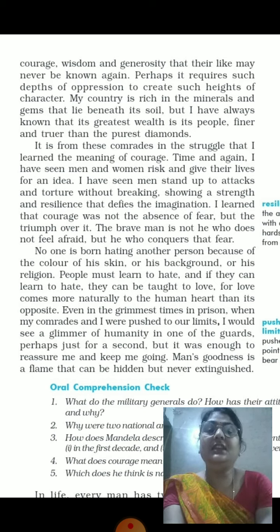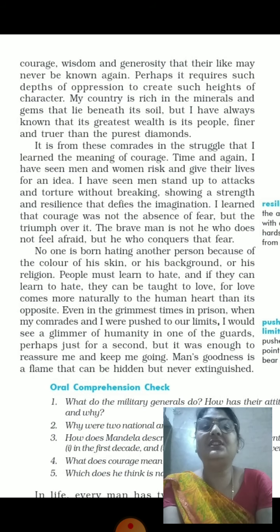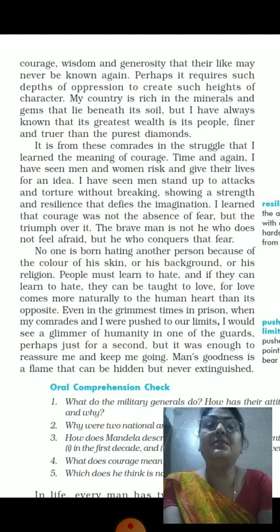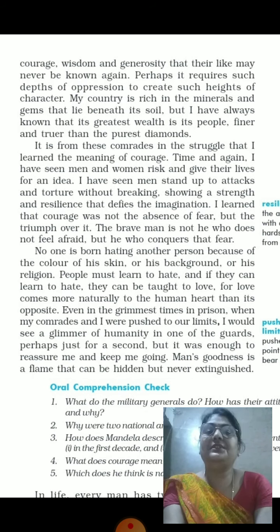But what is he saying? He is saying, but the greatest wealth, the greatest property of this country is its people, finer and truer than the purest diamonds. Now he is saying this diamond is not more important than that type of people, those who live in this country. It is from these comrades in the struggle that I learned the meaning of courage.